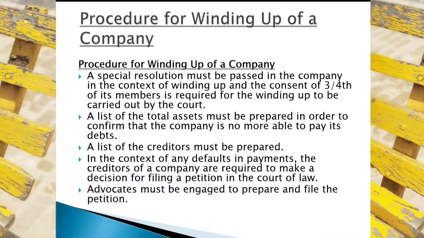So first, the special resolution has to be passed by the company general meeting. पहिला company को general meeting ले special resolution पास गर्नुपर्छ, and the consent of 3/4 of the members or shareholders is required. Shareholder को consent चाहिन्छ for it to be carried out.